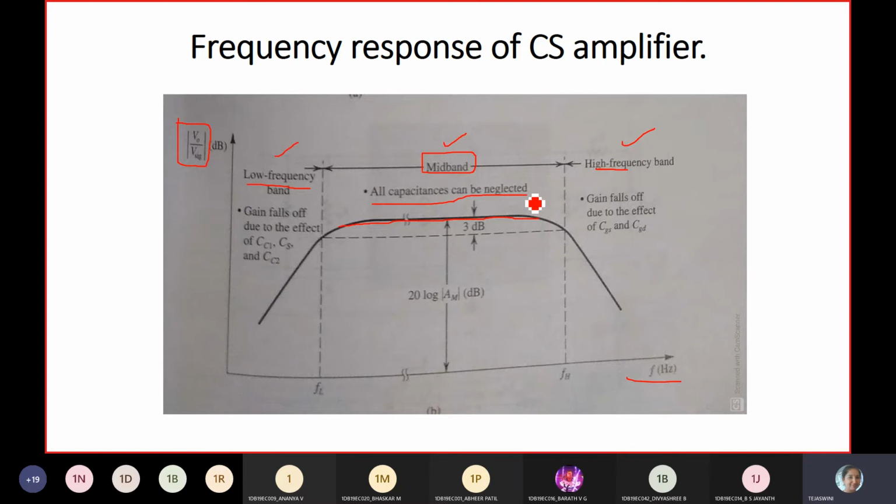Yes, ma'am. As you all know, what is the gain of a CS amplifier? Can anyone tell me? Go back to the derivation and find out. Tell me what is the gain of an amplifier? AV formula for CS, not CS with RS. Is minus... Check your book and tell me what is the value of AV.